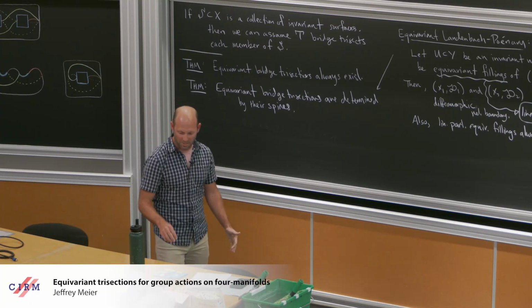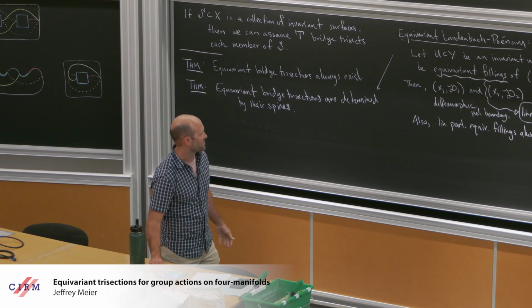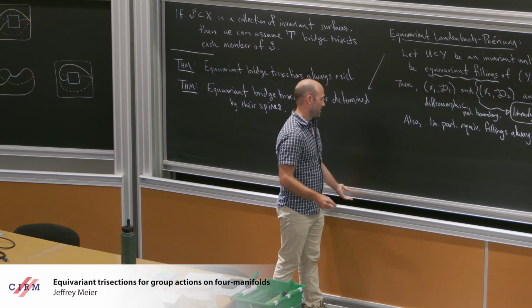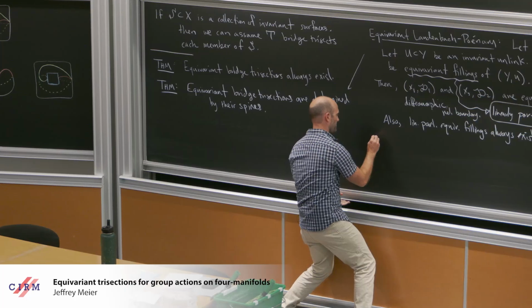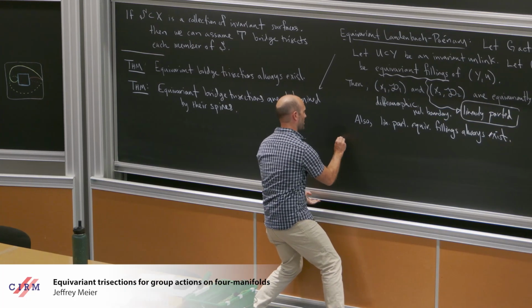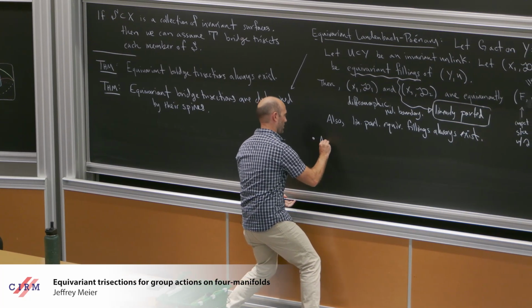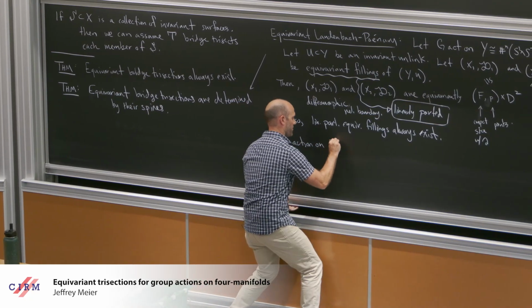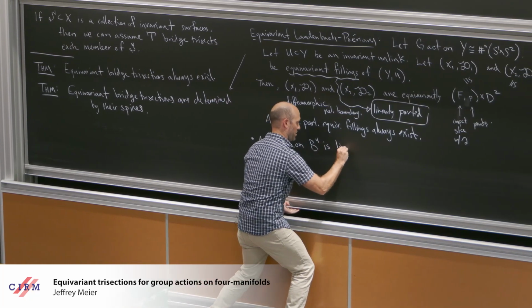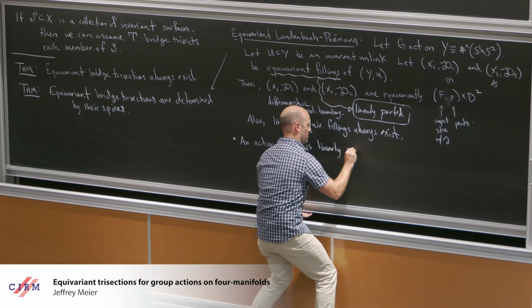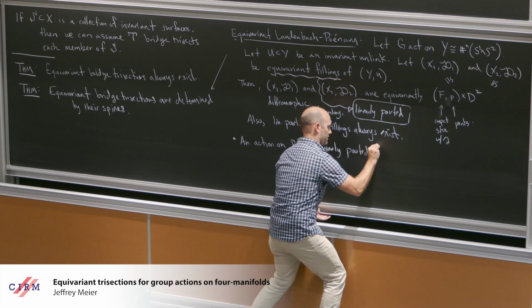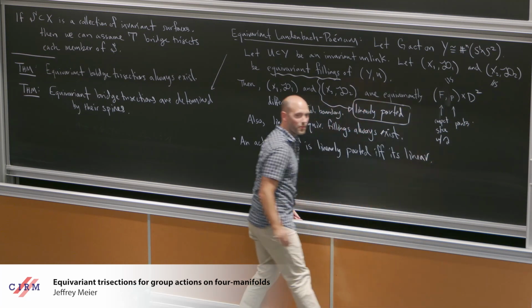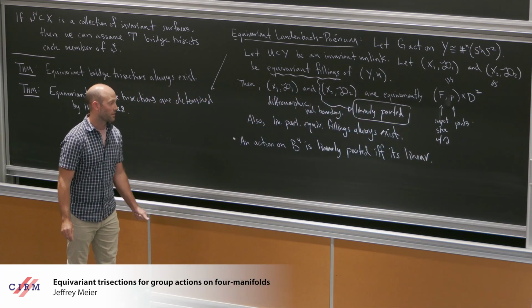Okay, so I think I've mentioned a couple times that this linearly parted stuff is really important, so maybe I'll just finish by saying this. So Evan mentioned an action on V4 is linearly parted if and only if it's linear. So for the 4-ball, there's no difference between linearly parted and linear.